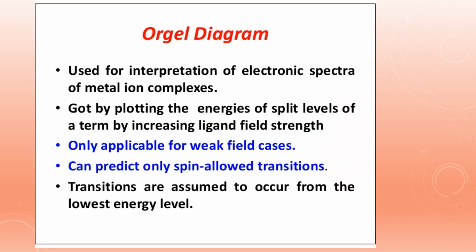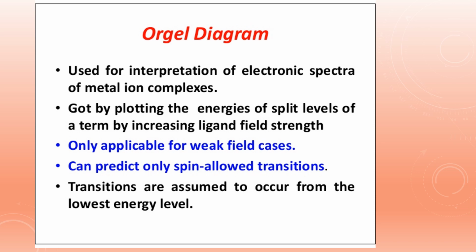Now the case of d2, the Orgel diagrams. What are Orgel diagrams? Actually, these are plots which depict the variation of energy levels of spectroscopic states of different symmetry as a function of field strength. These are very simple diagrams because excited states of multiplicities different from the ground states are omitted, and we only take weak field cases. So the Orgel diagram is applicable only for weak field cases, and it can predict only spin allowed transitions.